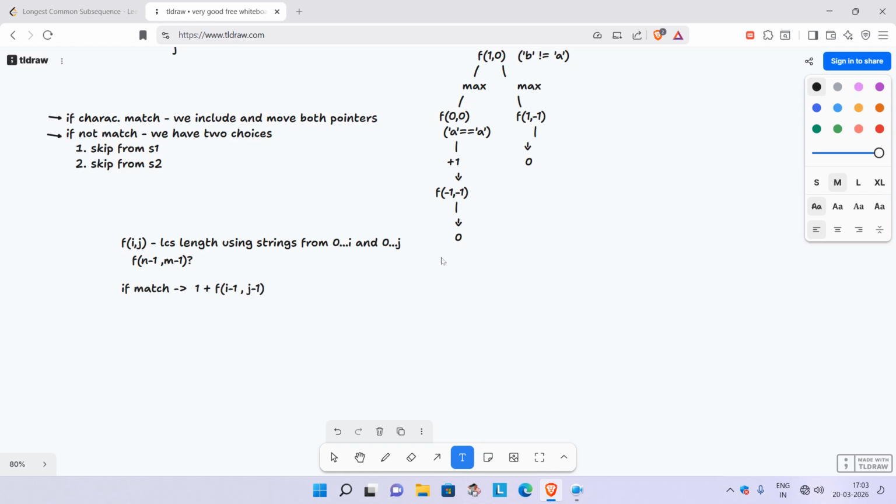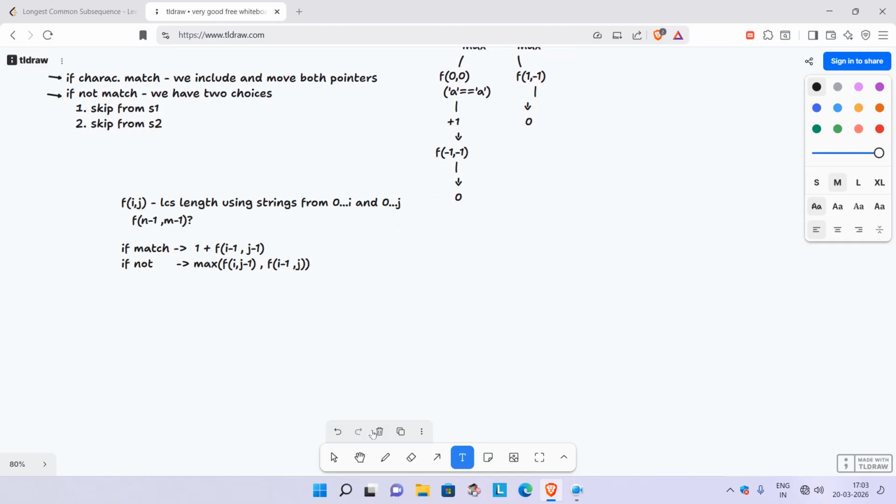And if they do not match, we take the maximum possible of f, either by moving our i pointer or by moving our j pointer. In both cases, whichever is the maximum is our answer. Those are the two things there.